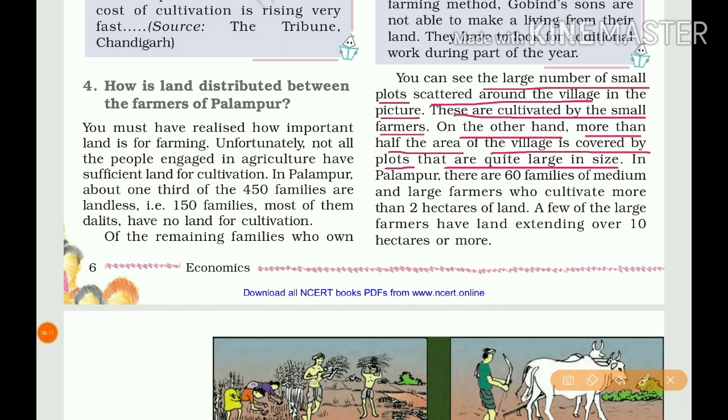In Palampur, there are 60 families, the balance after 240, of medium and large farmers who cultivate more than 2 hectares of land. A few of the large farmers have land extended over 10 hectares or even more.